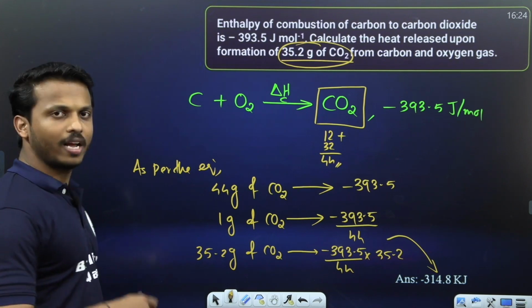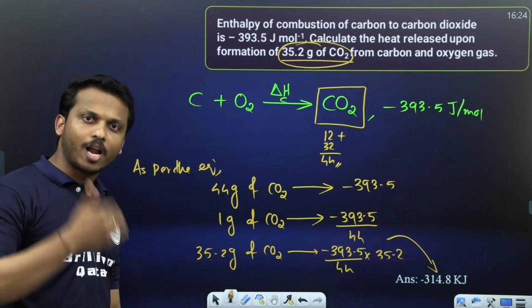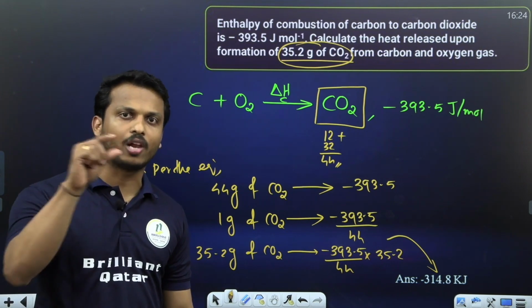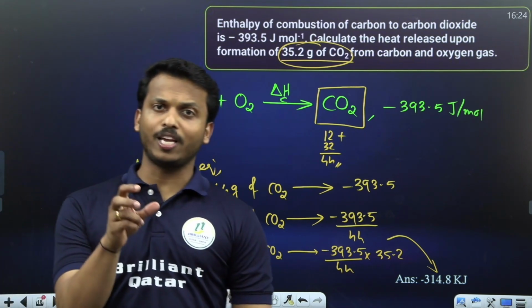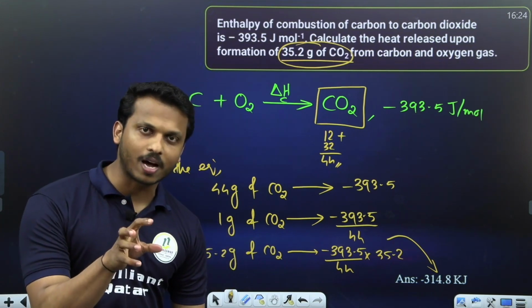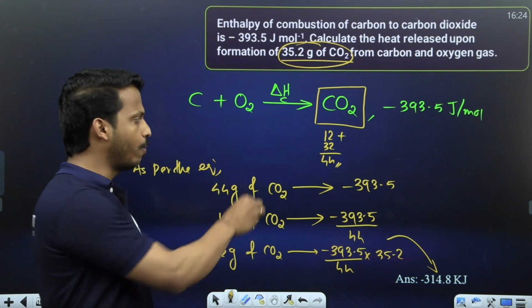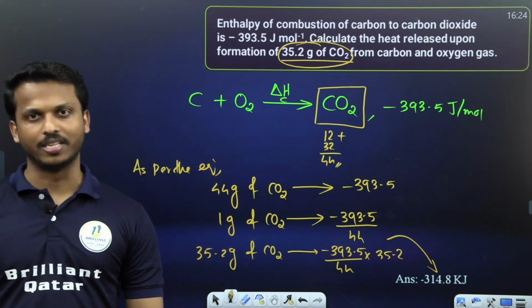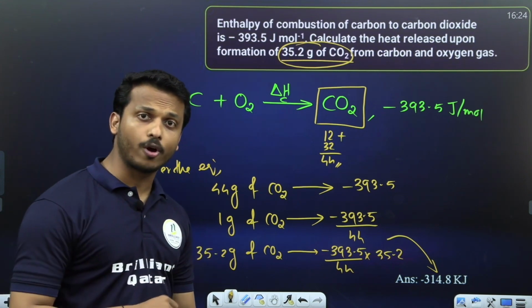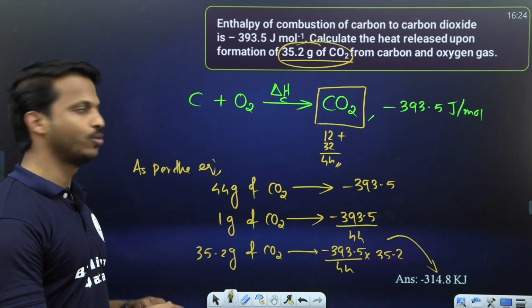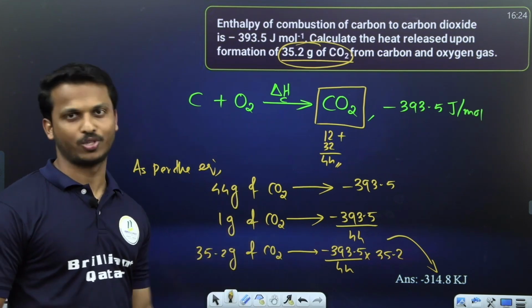Okay. So here it's a stoichiometry question. Carbon undergoes combustion, we get carbon dioxide. We made the equation, and that value is already given. As per the equation, we have 44 gram carbon dioxide. So for 44 gram carbon dioxide combustion, how much energy is released? Minus 393.5 energy released. If so, what about 35.2? Minus 393.5 by 44 into 35.2. That's the answer. All of you, please cross check it.